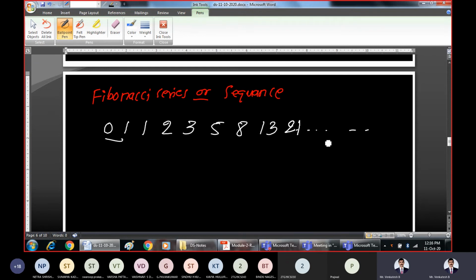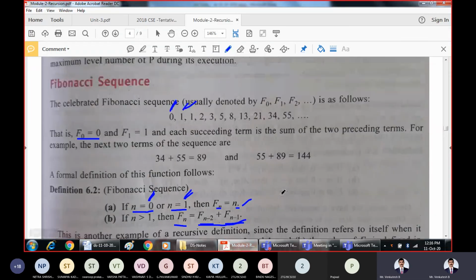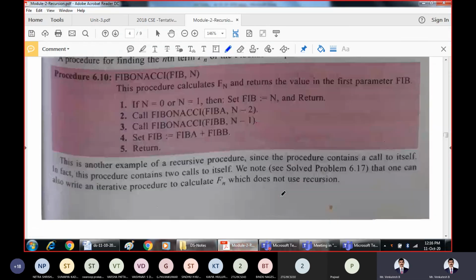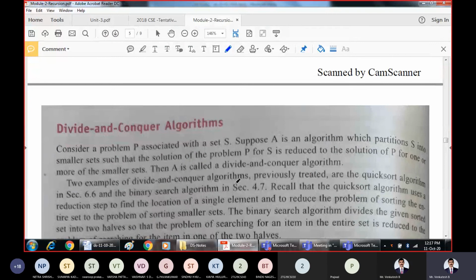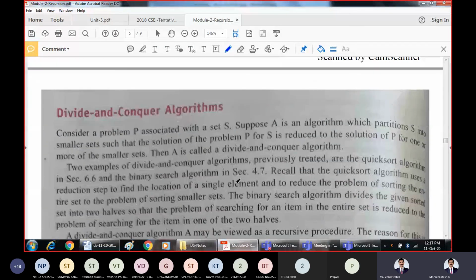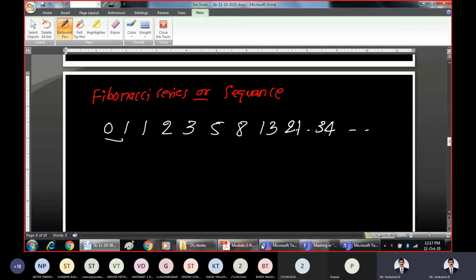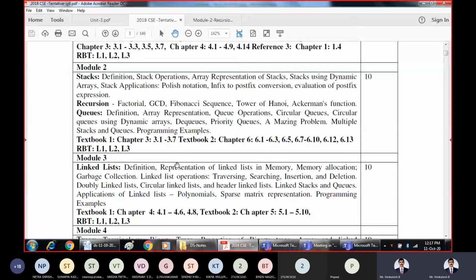So that is the next Fibonacci number. The next Fibonacci number is 34. That is how the sequence continues. That is another example where the recursive procedure is involved.